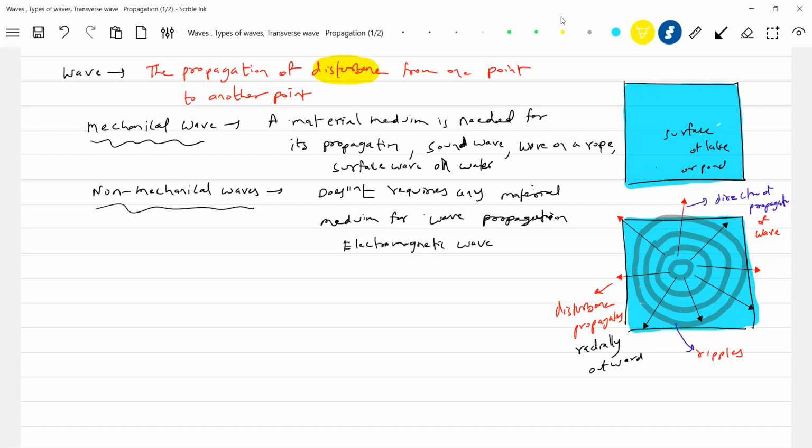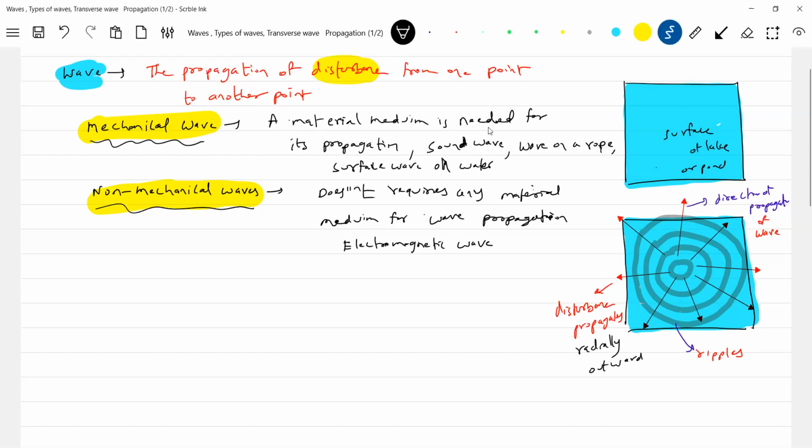We will study the non-mechanical waves in the next part of the chapter, like EM waves, where we'll discuss them. So our focus now, our syllabus, will be more about the mechanical wave.